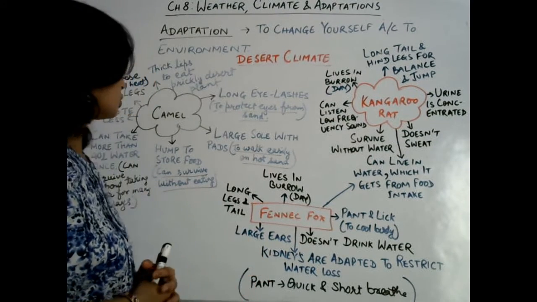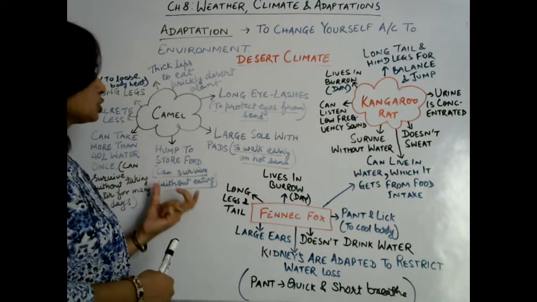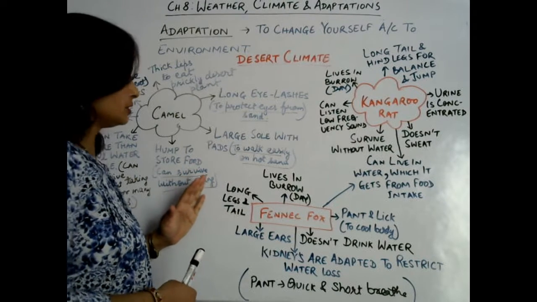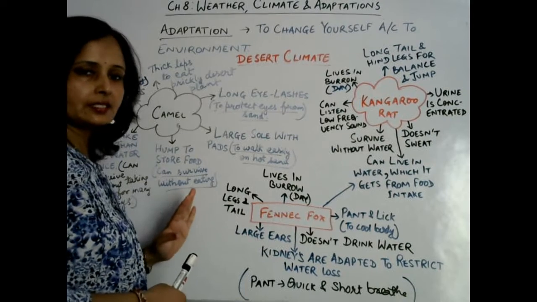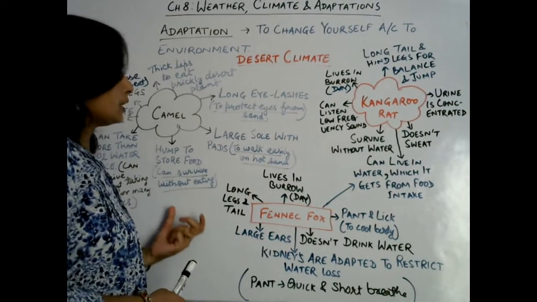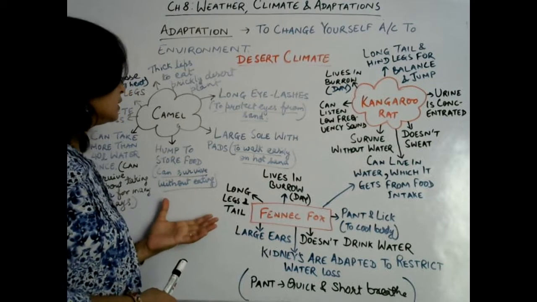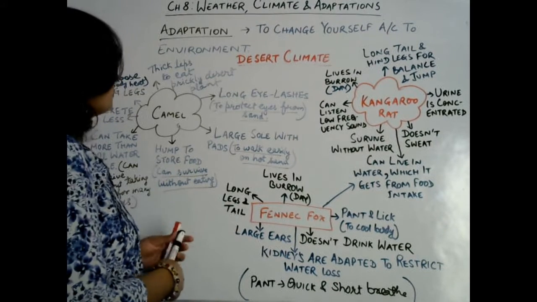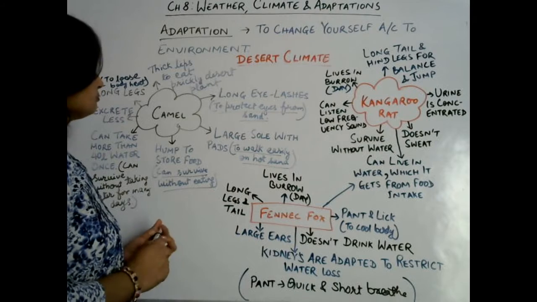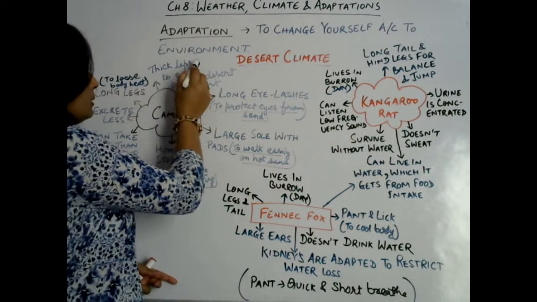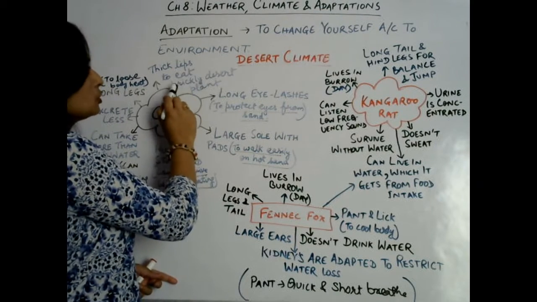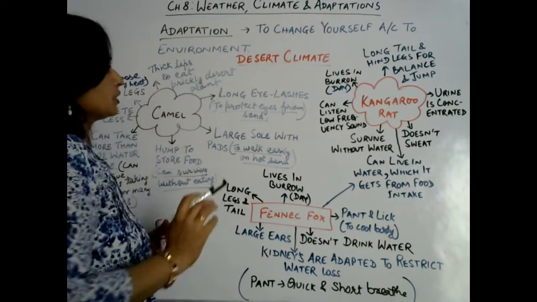Okay, so if we talk about camel, it can show so many adaptations to survive in the desert climate. Let us discuss one by one. What are the adaptations that can be seen, observed in camel? Okay, so first one is its lips are thick to eat prickly desert plants.